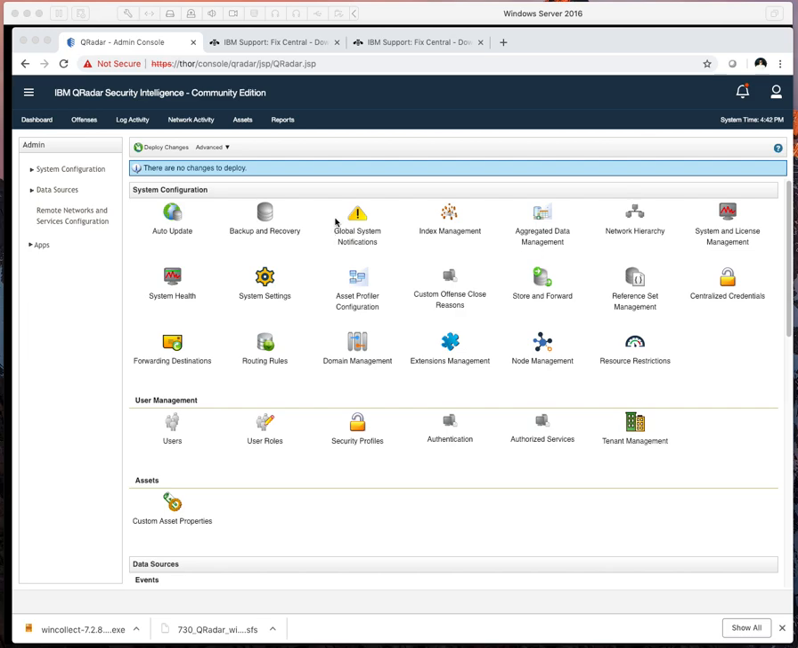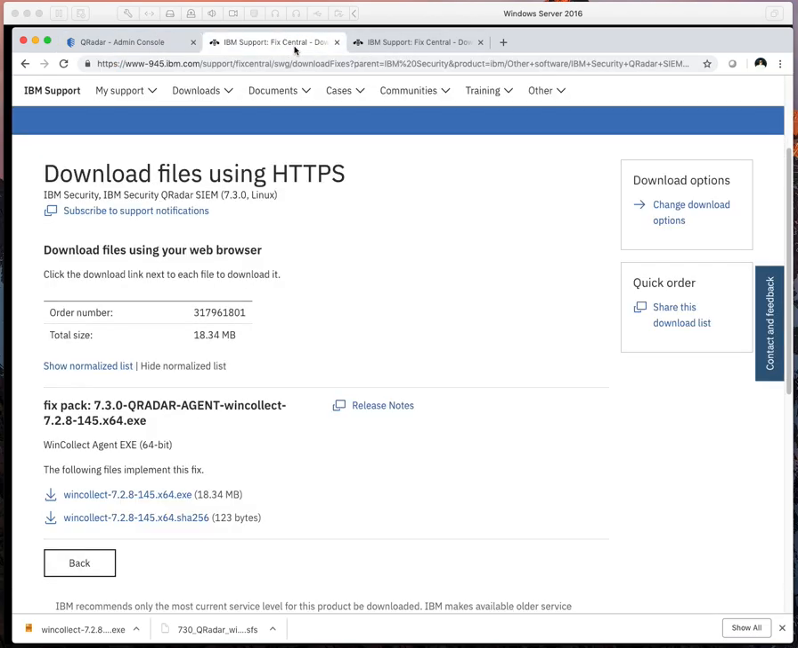Hey everyone, I'm going over how to install WinCollect on QRadar Community Edition. So you can see here, this is our QRadar install Community Edition right up there. And I'll be going over to Fix Central.